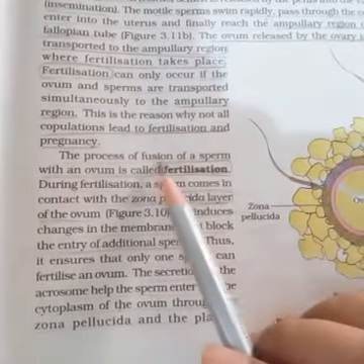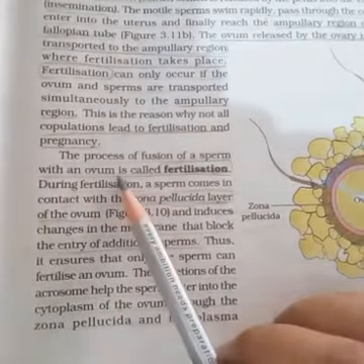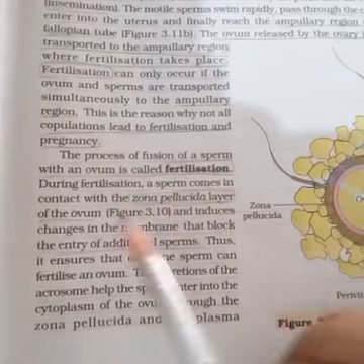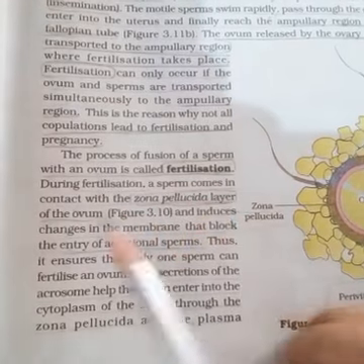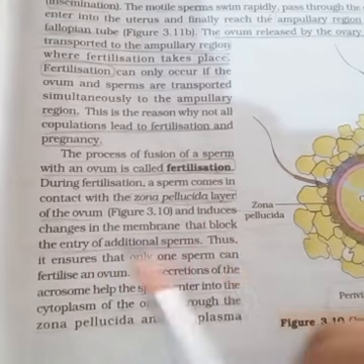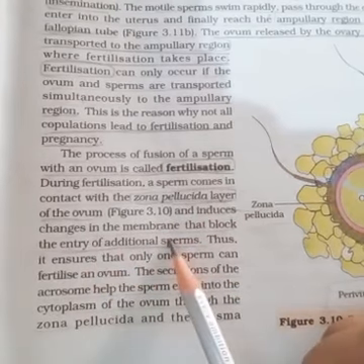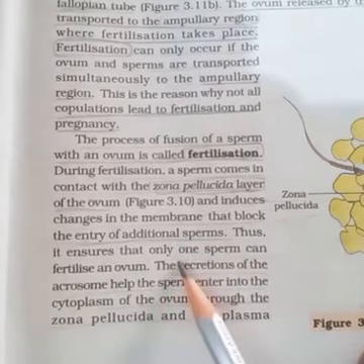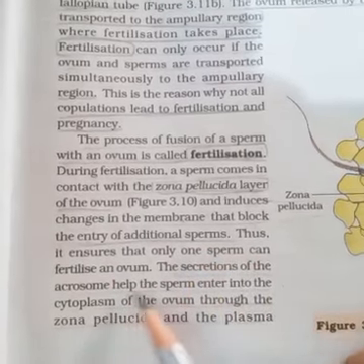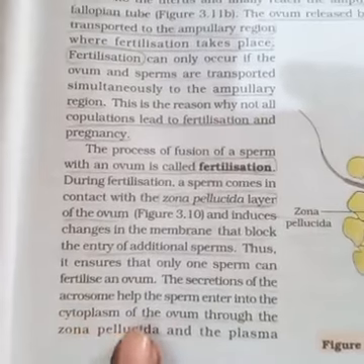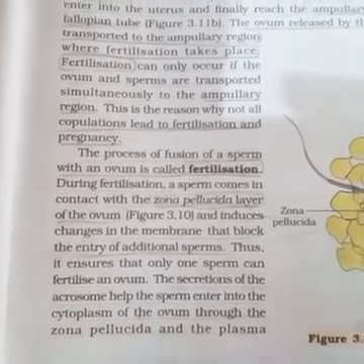The fusion of the sperm with an ovum is called fertilization. During fertilization, a sperm comes in contact with the zona pellucida layer of the ovum and thus induces changes in the membrane that block the entry of additional sperm. Thus, it ensures that only one sperm can fertilize the ovum. The secretion of the acrosome helps the sperm enter into the cytoplasm of the ovum through the zona pellucida and the plasma membrane.